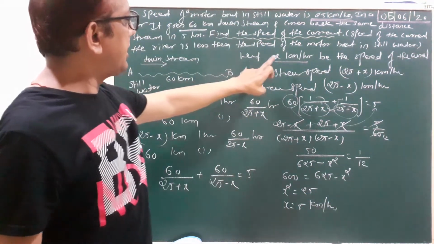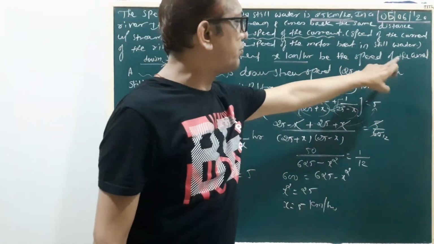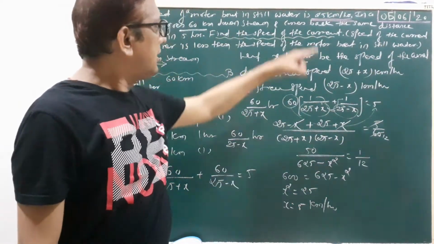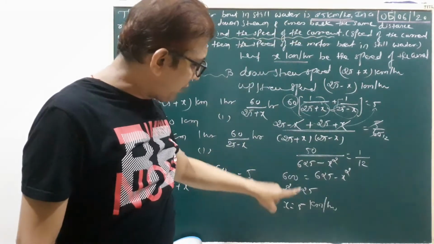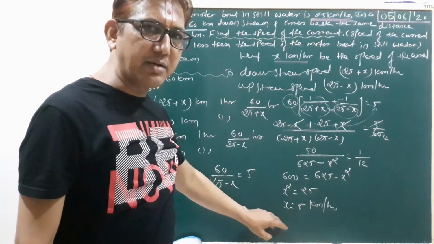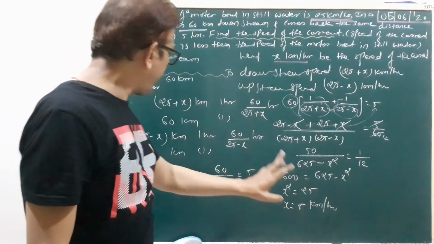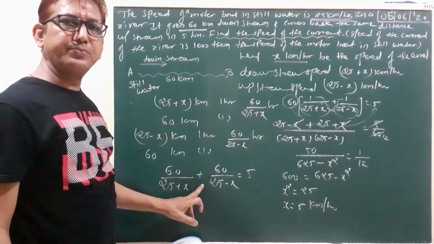Here we suppose x kilometer per hour is the speed of the current. So our speed of the current is 5 kilometer per hour. Here the answer is smaller than 25. Clear? That means our answer is right. You can also put this value and verify.